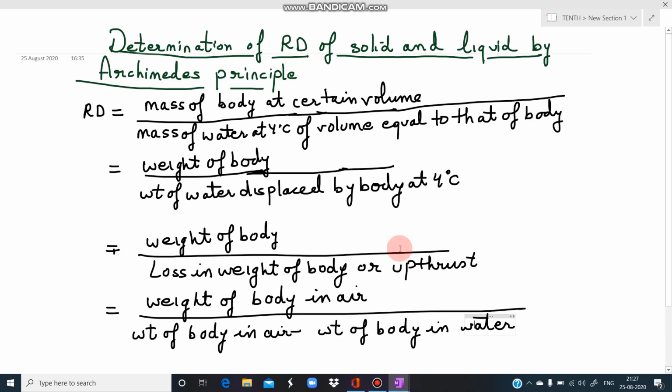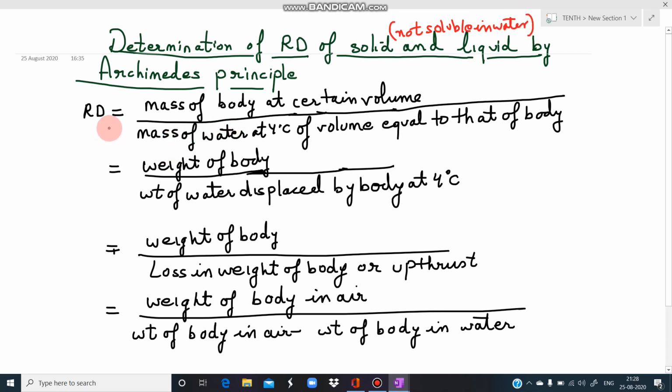Students, now we will be determining some other formulas of relative density of a solid substance by Archimedes' principle. सो हमारे पास दो तरह के सॉलिड्स आएंगे, वो सॉलिड जो वाटर में सॉलेबल हैं और वो सॉलिड जो वाटर में सॉलेबल नहीं है. Now we are finding the relative density of a solid, और इसमें हमने वो सॉलिड लिया है which is not soluble in water. This is a special thing we are taking.